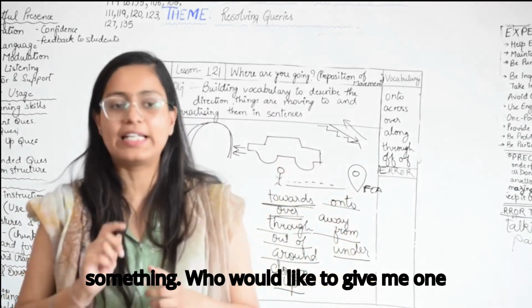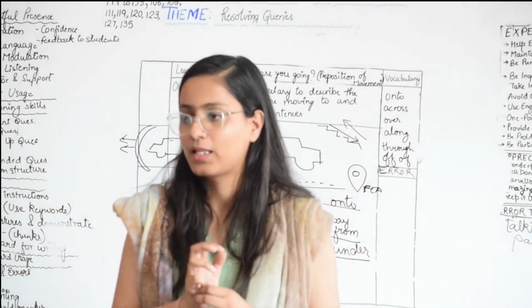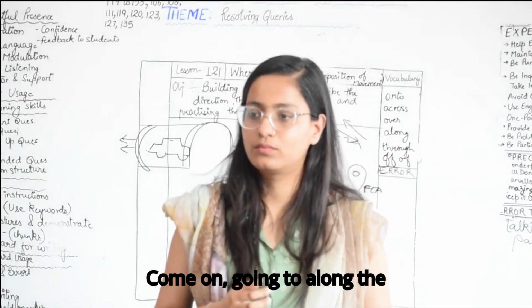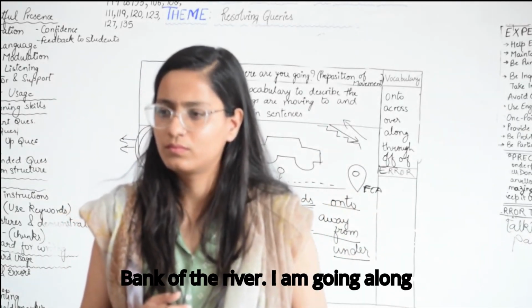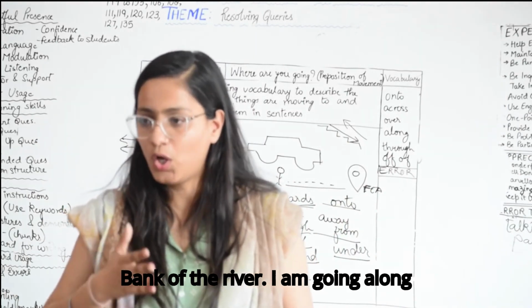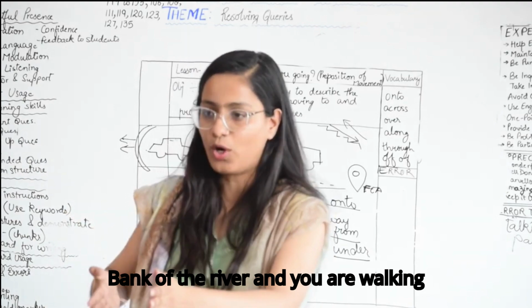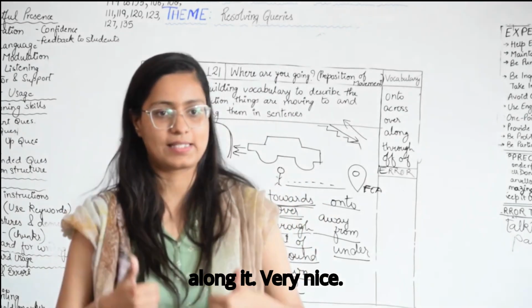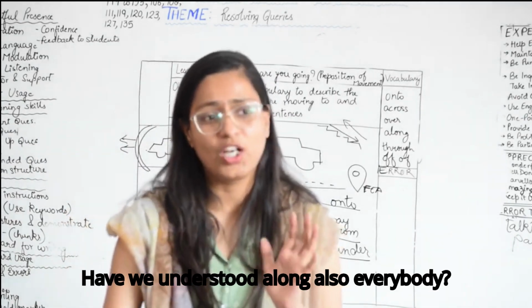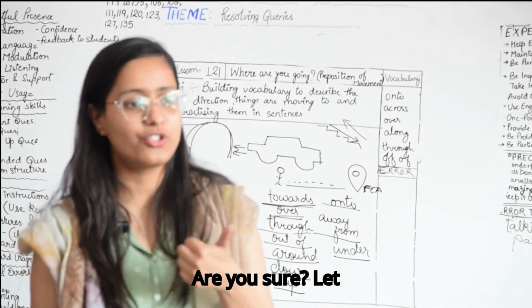Who would like to give me one example with along? I am going along the bank of the river. Means there is the bank of the river and you are walking along it. Very nice. Have we understood along also, everybody? Are you sure?